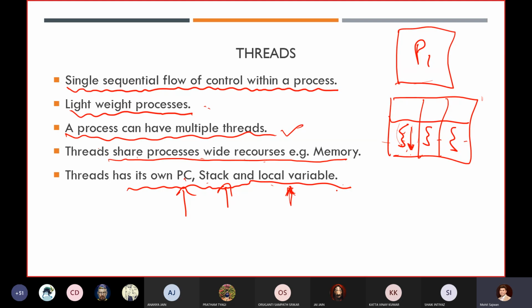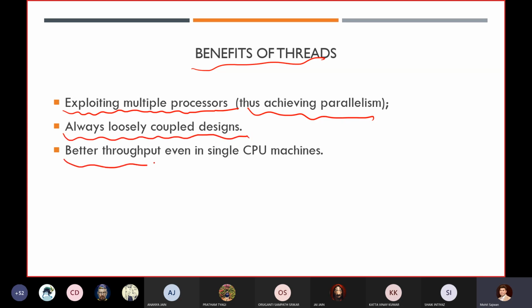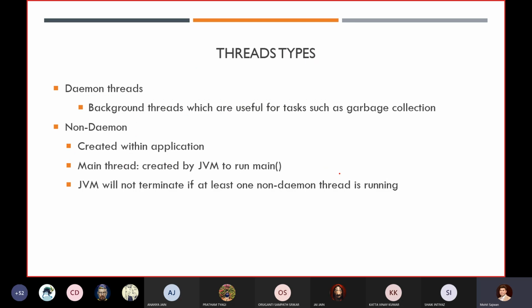Now, how to create threads in Java programming language? Now we are going to learn about that part. But before, what are the benefits? This is a kind of a repetition of a slide: we are achieving parallelism because we want to exploit multiple processes, with a loosely coupled design, and better throughput even on a single CPU machine. Now, first of all, we'll discuss what the types of threads are.